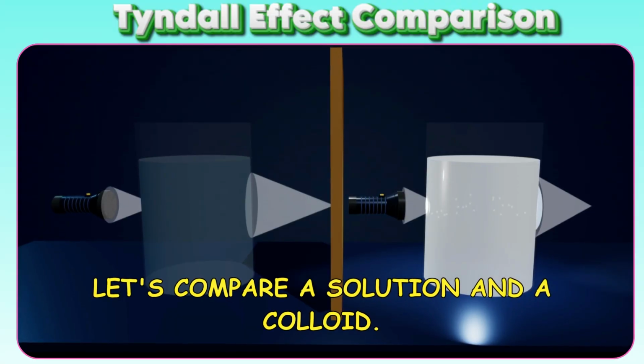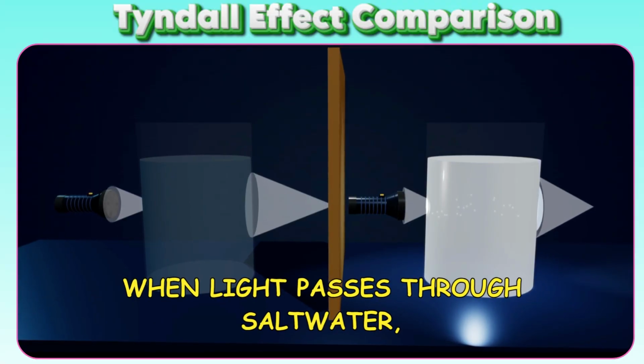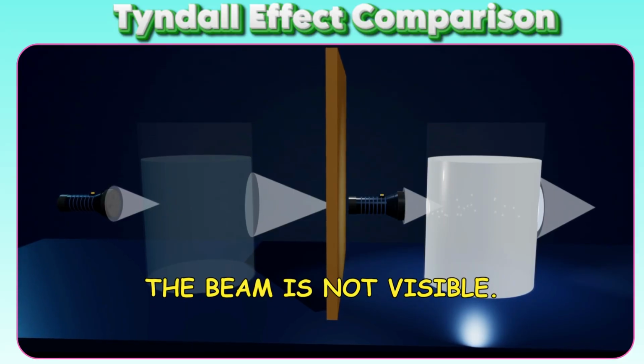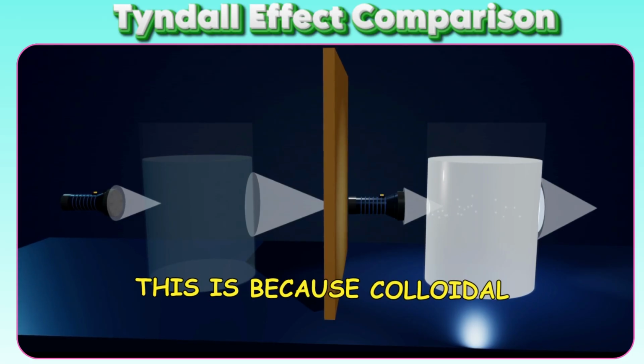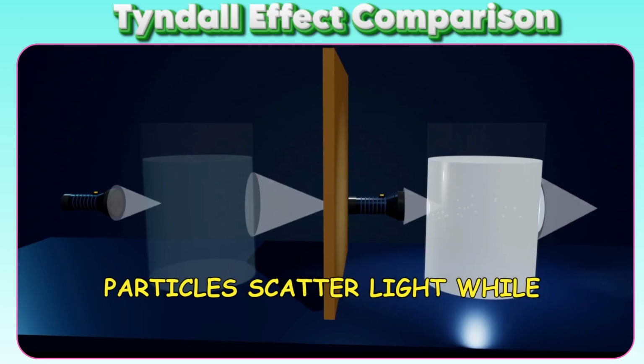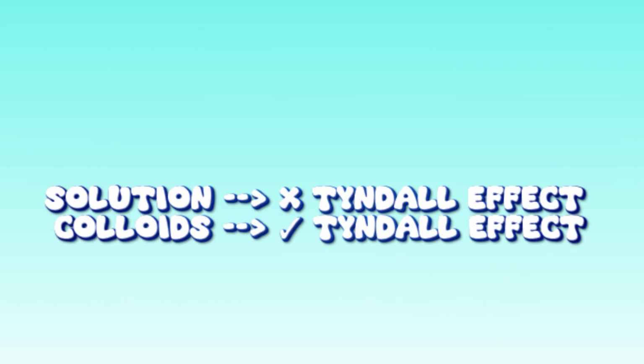Let's compare a solution and a colloid. When light passes through salt water, the beam is not visible. But when light passes through milk, the beam becomes visible. This is because colloidal particles scatter light while solution particles do not.